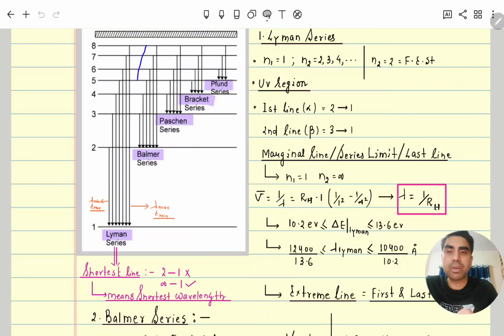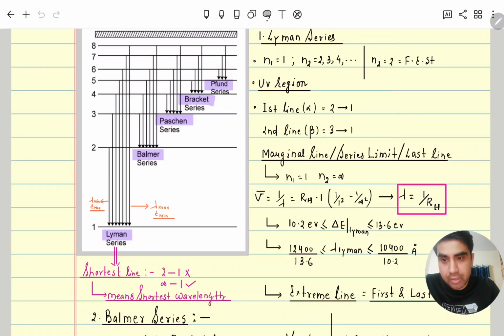If an electron passes from any excited state to n equal to 2, it is called the Balmer series. If electrons in a one-electron system pass from an excited state to n equal to 3, it is called the Paschen series, and so forth. If electrons come from excited states to the fourth orbit, it is called Brackett. If they come to n equal to 5, Pfund, and similarly Humphreys also.